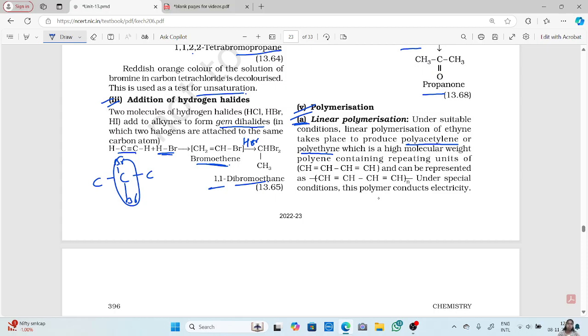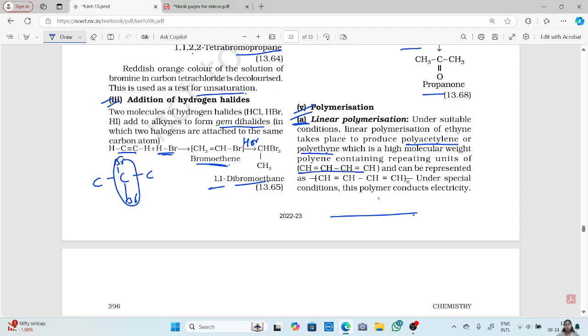Okay, now linear polymerization means, under suitable condition, linear polymerization of ethyne takes place. Okay, you join all the ethyne molecules in a line. It produces polyacetylene or polyethylene, which has a high molecular weight polyene containing repeating units of this structure.